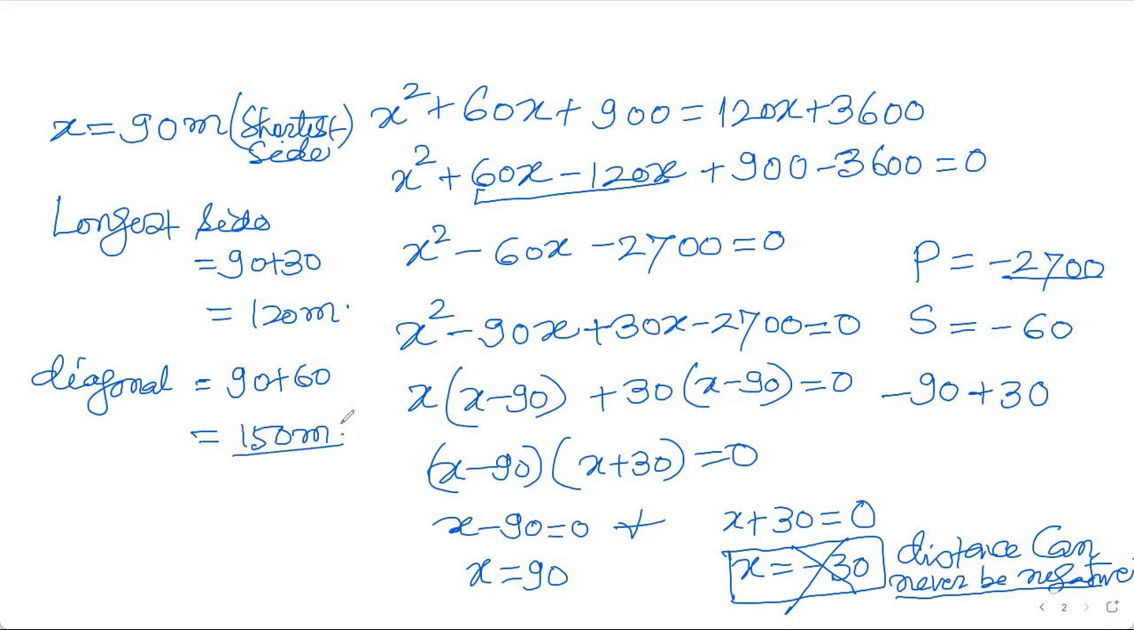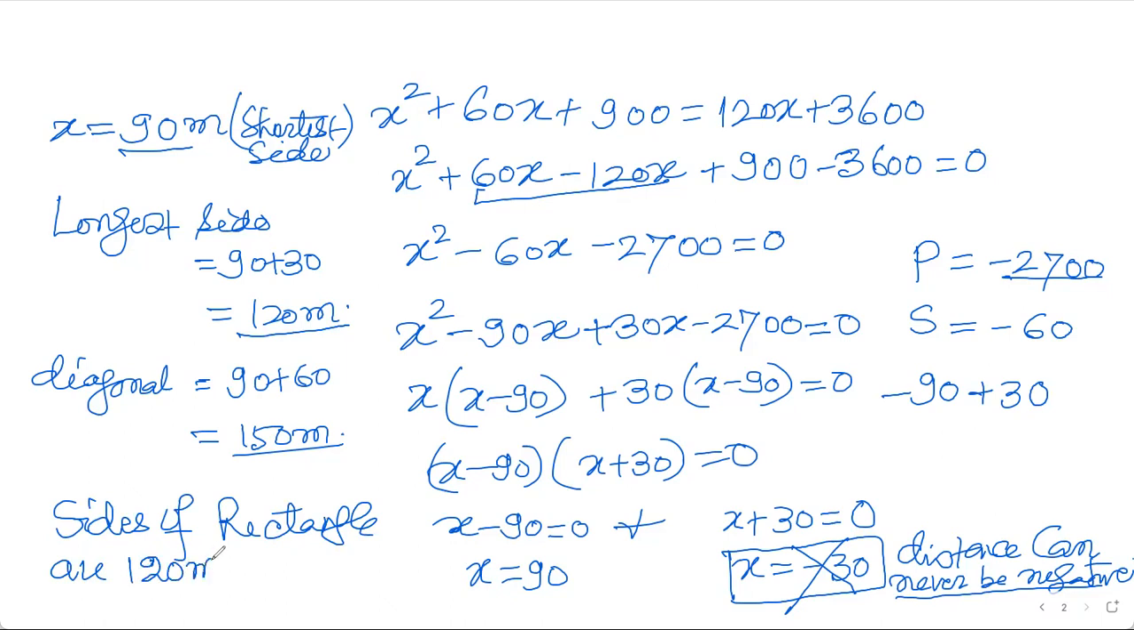Now it depends on what they have asked you. Oh no, I'm mistaken. They are asking you to find the sides of the field. Sides are already done. This is one side and this is another side. So the sides of the rectangle are: the longest side 120 meters and the shortest is 90 meters.